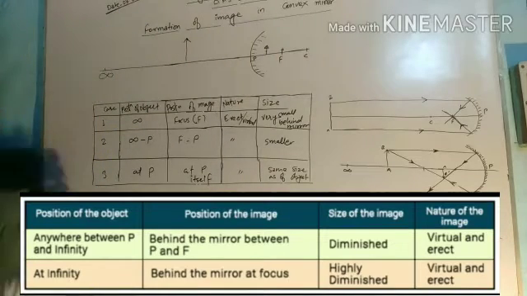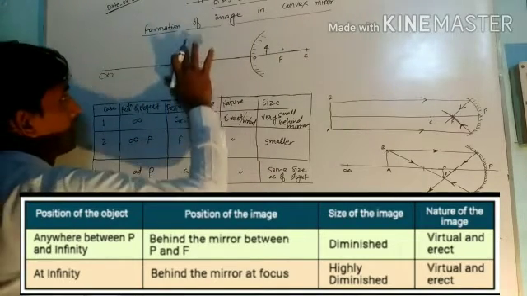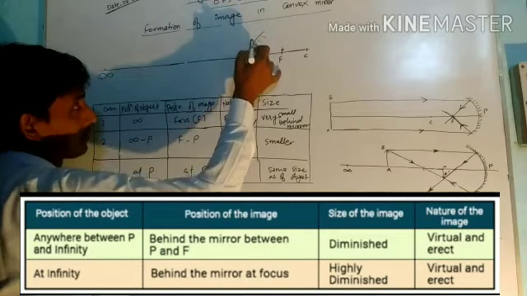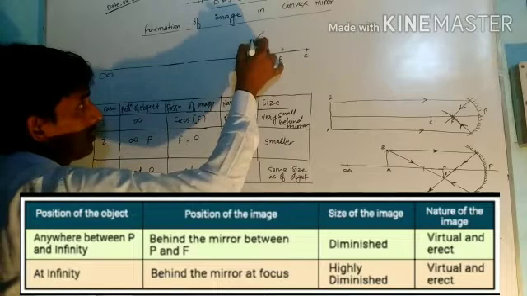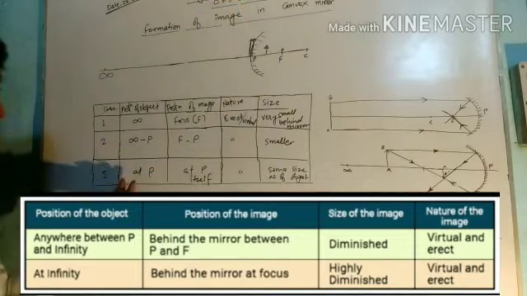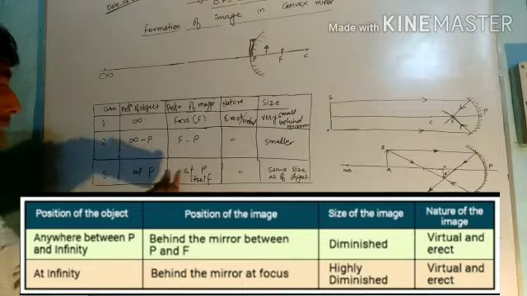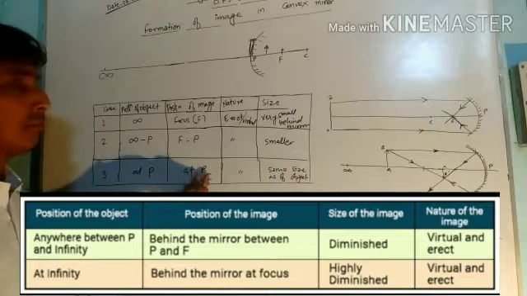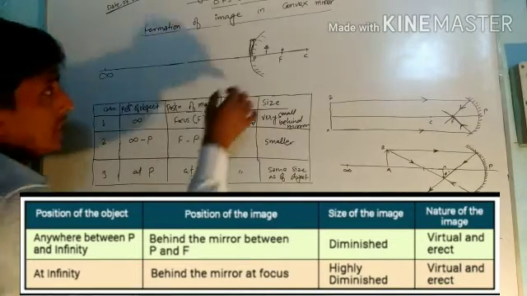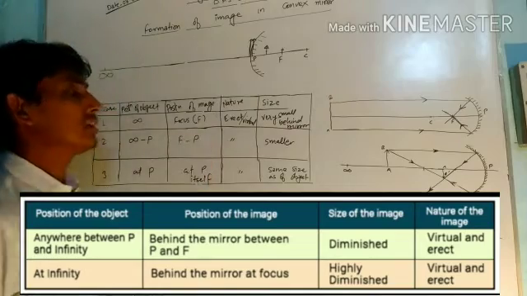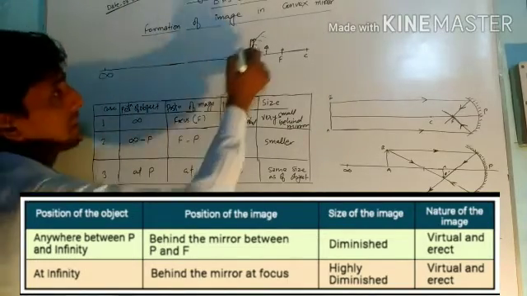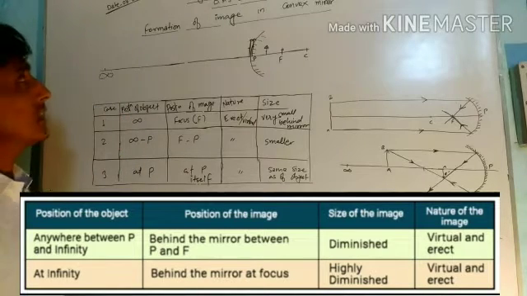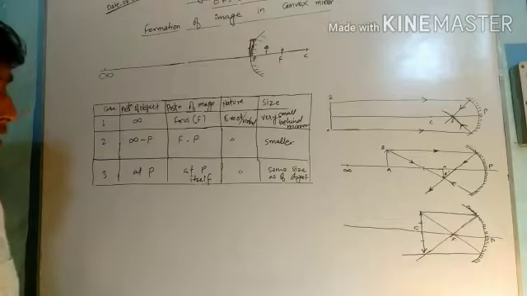In the third case, if you place the object very close to the pole, the image will be formed at the pole itself. If the object is placed at pole, the image will be formed at P itself. P means pole. The nature of the image will be the same, erect and virtual, but the size of the image will be the same as that of the object. So these are the 3 cases for the convex mirror.